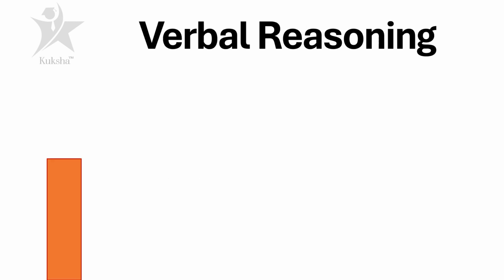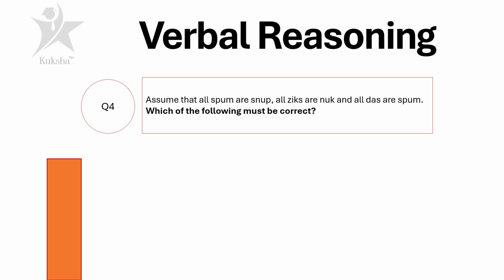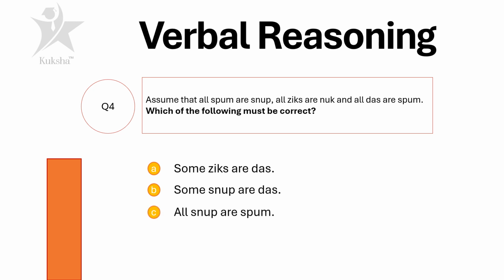Let's get started. Question is, assume that all spum are snup, all ziks are nuck, and all das are spum. Which of the following must be correct? The options are A. Some ziks are das. B. Some snup are das. C. All snup are spum. D. All nuck are ziks. And E. Some nuck will be snup. 15 seconds, start now.